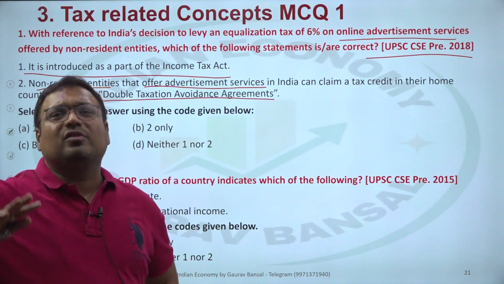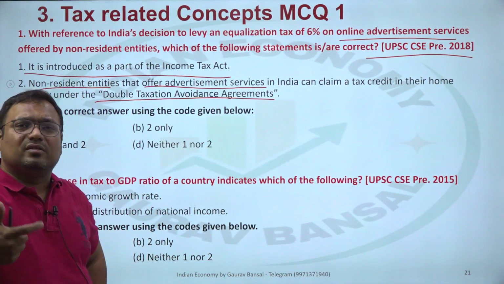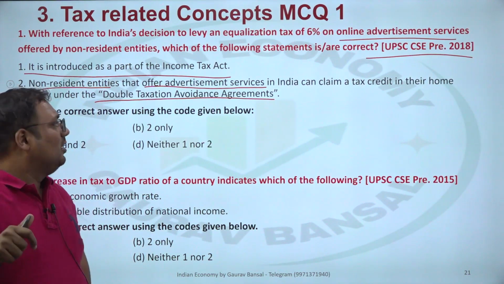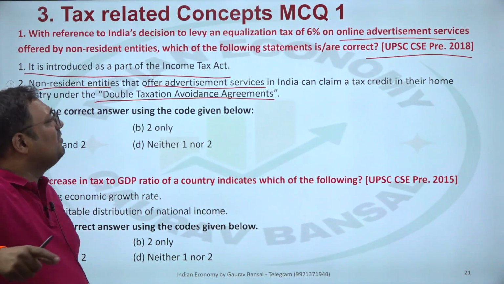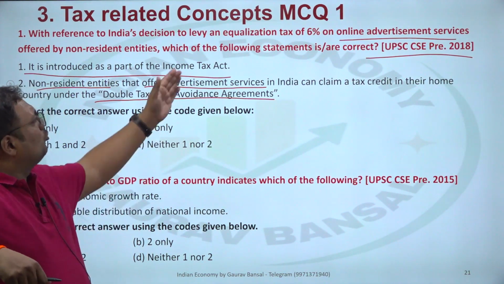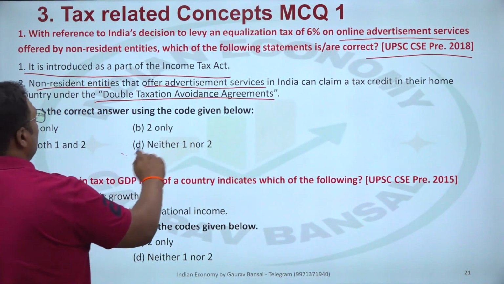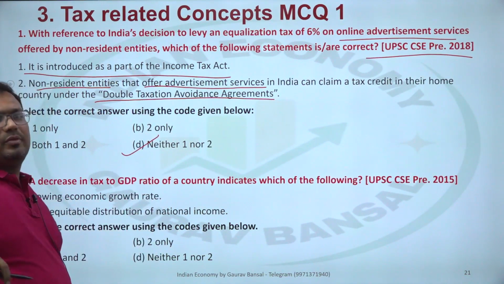It is on other taxes that there is adjustment in DTAA. There is relaxation, refunds or credit under DTAA. But it is not so for equalization tax. So in this case, neither one or two. So that would be the answer.